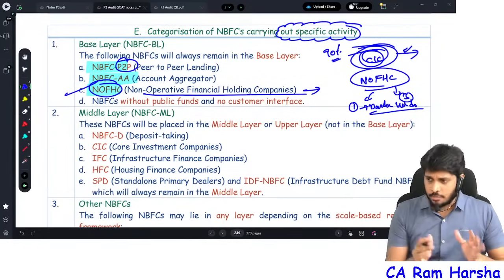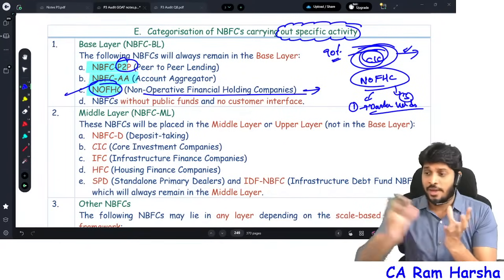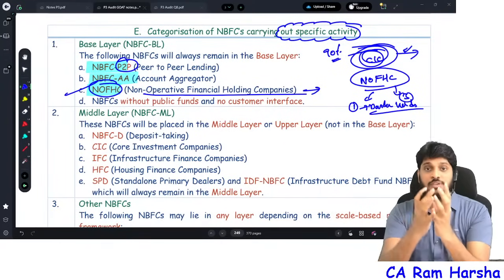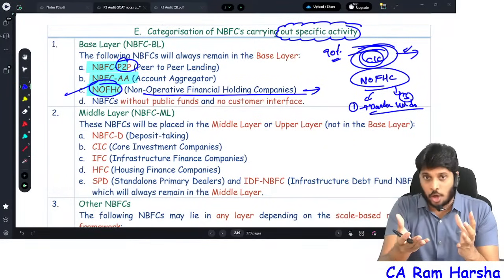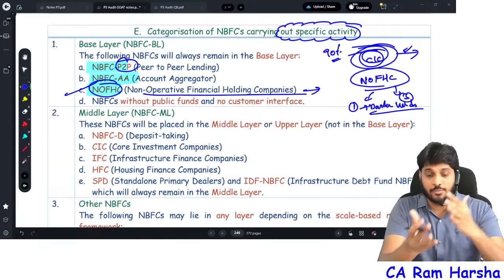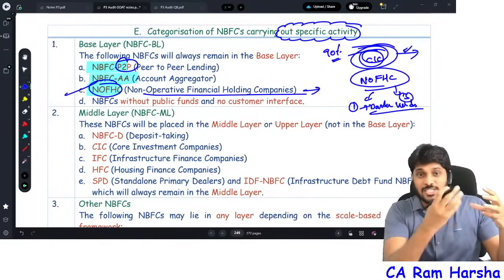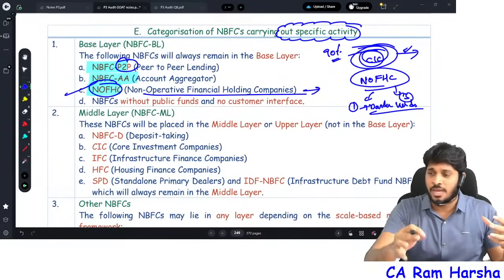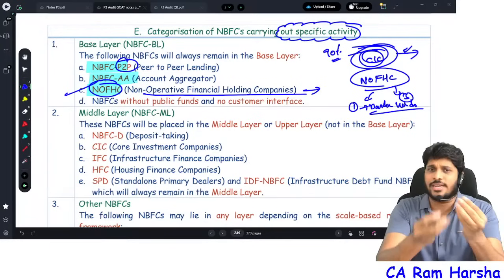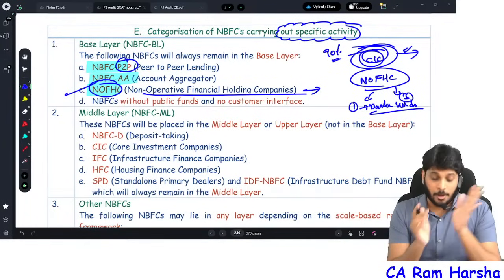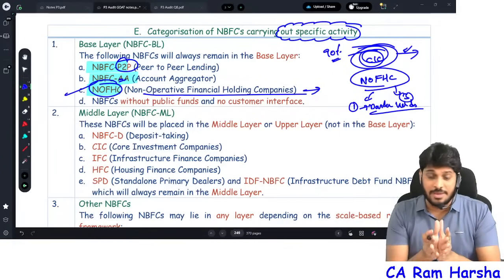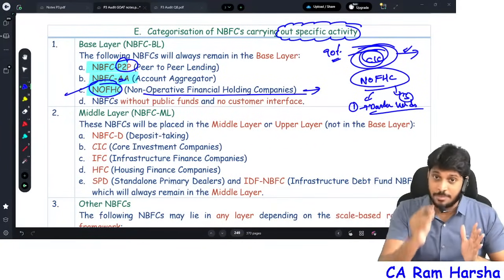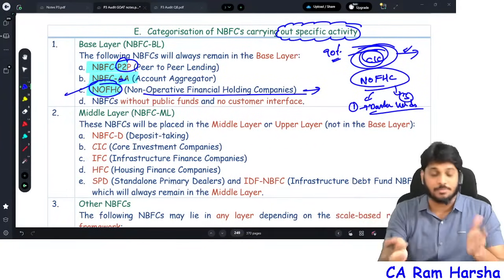Peer-to-peer means what? Very simple. It's like an Amazon app where lender will register, borrower will register. Lender will post about loan options. Borrower will post about loan requirement. Borrower credit assessment, everything will be done by the NBFC peer-to-peer. Lender will credit to the borrower. Accordingly, he'll get the income. Peer-to-peer is a platform. Account aggregator is one such platform where your entire information will be available at one place. Your information will be given access to banks and all by these NBFCs.